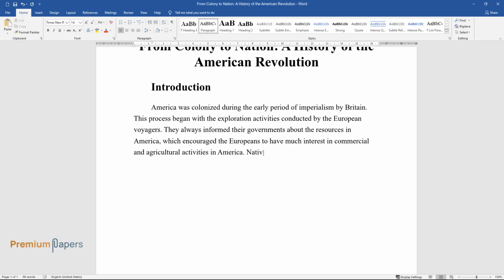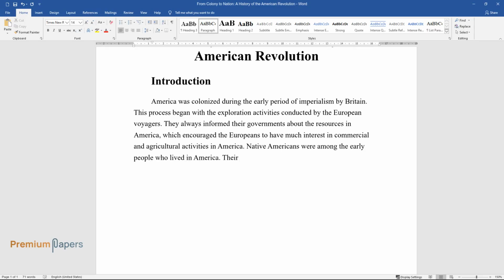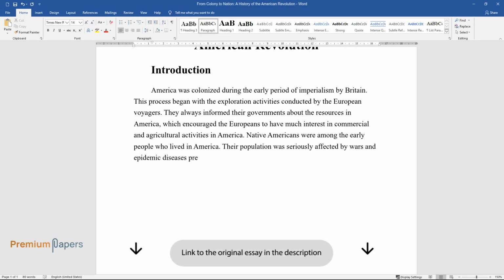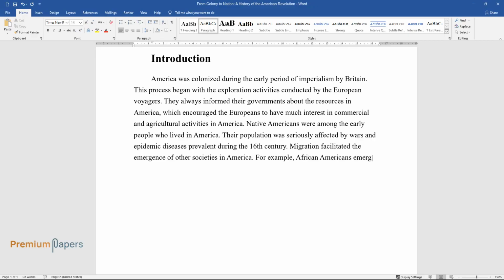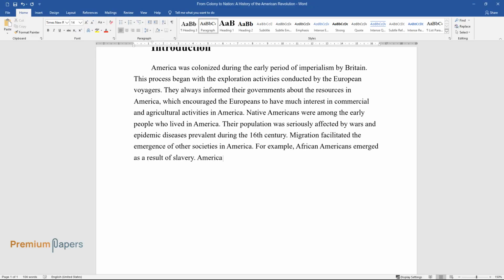Native Americans were among the early people who lived in America. Their population was seriously affected by wars and epidemic diseases prevalent during the 16th century. Migration facilitated the emergence of other societies in America. For example, African Americans emerged as a result of slavery. American Indians also formed as a part of this society.